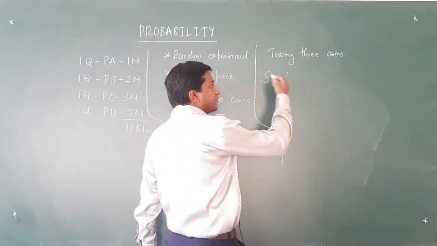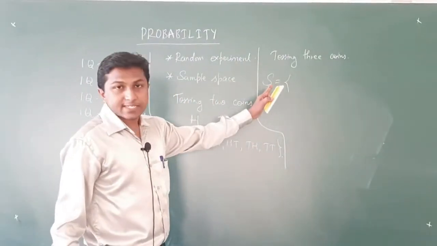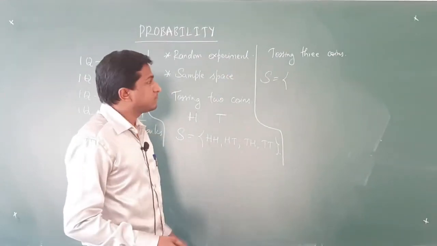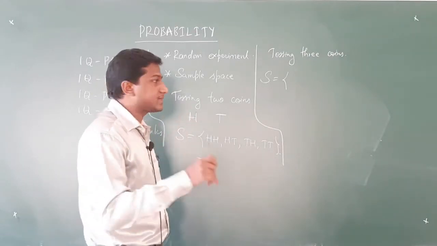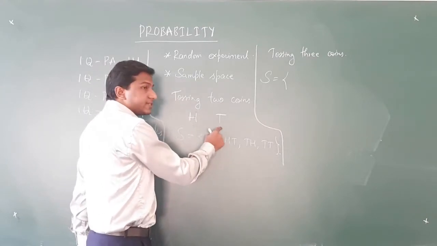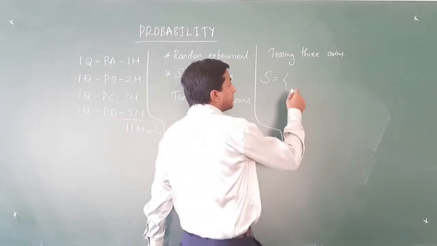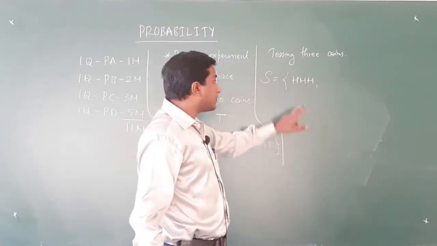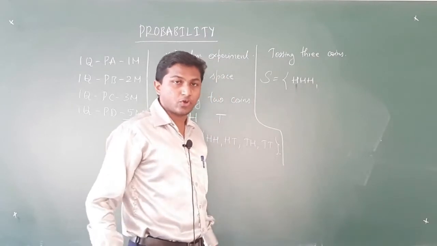How do we write the sample space? How many total outcomes are there? For this experiment, there are totally 8 different outcomes. So, we can start from the outcome wherein we get 3 heads. Again, we are denoting heads by capital H, tails by capital T. So, getting 3 heads is nothing but the outcome HHH. It is nothing but heads on first, second as well as the third coins.